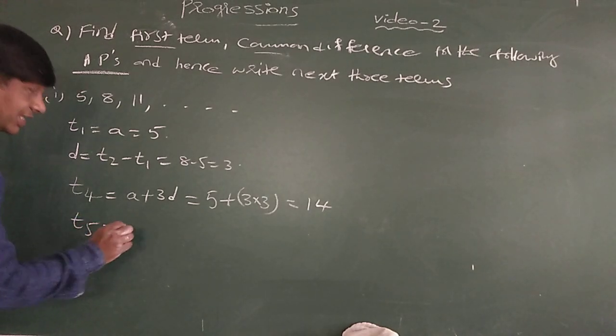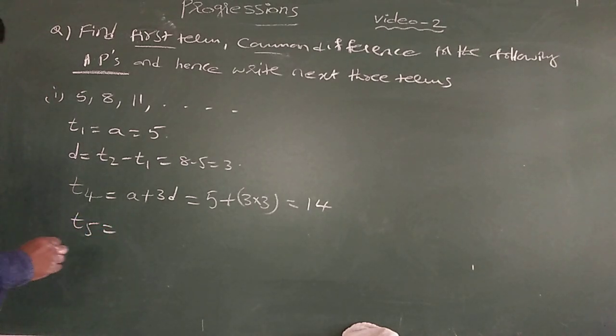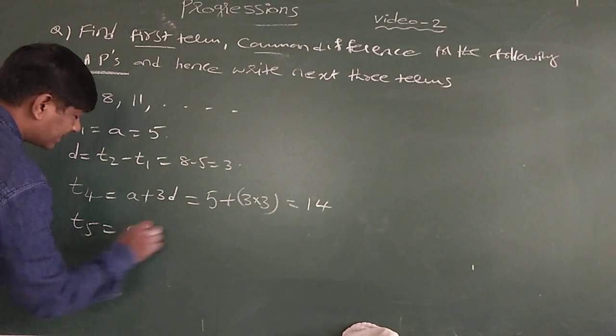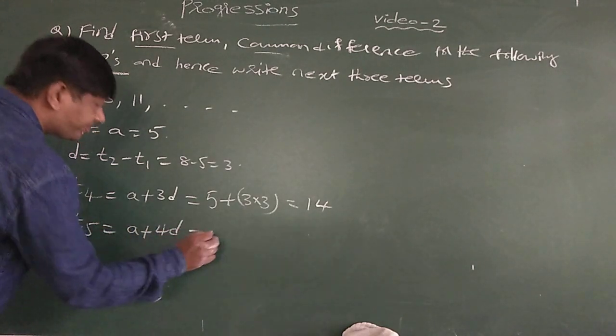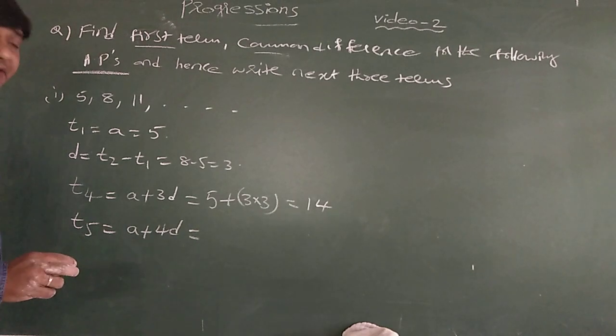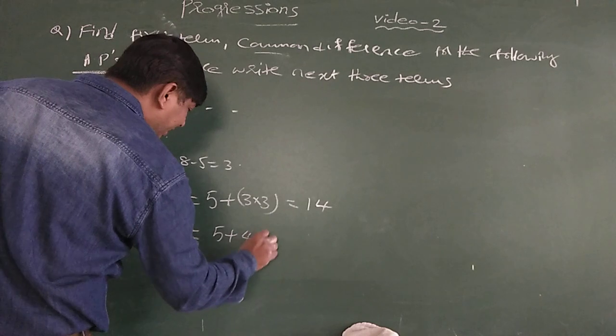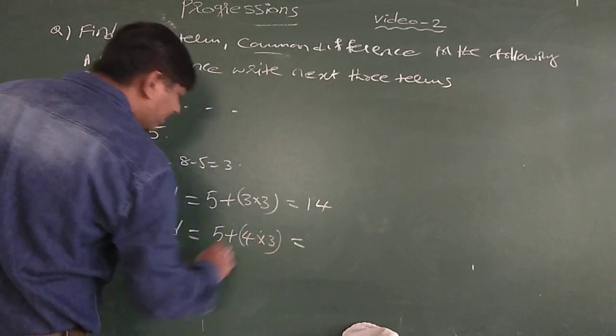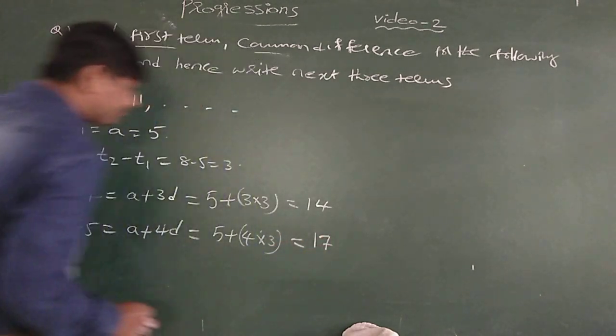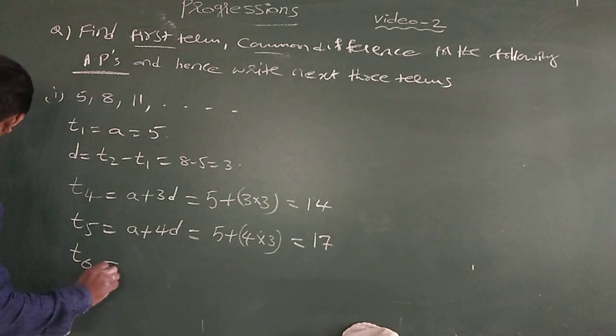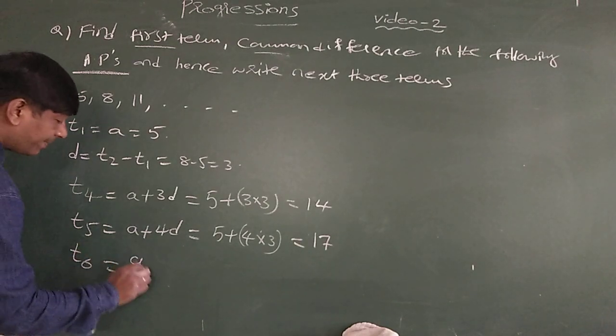T5 is equal to A plus 4D. A plus 4D is 5 plus 4 into 3. 4 3s are 12, plus 5 is 17.